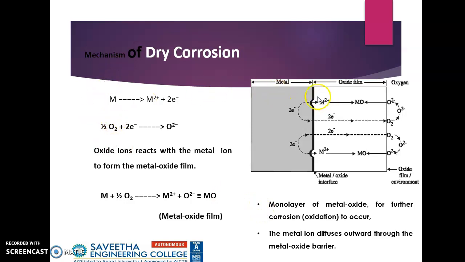So oxidation corrosion occurs like this. Consider this to be a metal. A metal always has a tendency to lose electrons to produce metallic ions. At the same time, oxygen has a tendency to gain electrons and forms the oxide ion. Now the metallic ion and oxide ion combine to form metallic oxide. Most probably the metallic ion will tend to come out of the metal and combine with oxygen to form metallic oxide. This will not stop with the first layer, it will continuously happen.